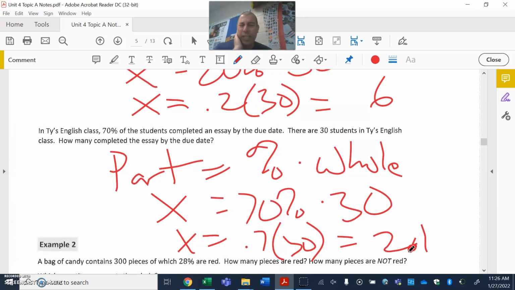If there's 30, but I'm saying only 2 of them completed it, that doesn't make much sense. So we do always want to see if something makes sense. And it's my multiplication at the end. It's not that 2.1, it is our 21 that is there. So that's something that we're going to be watching for.